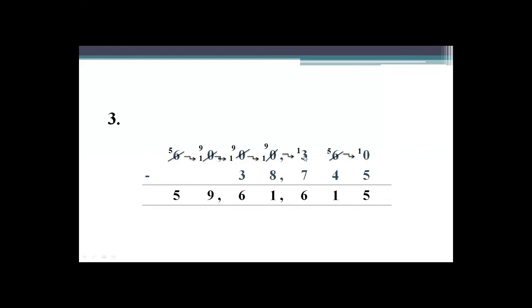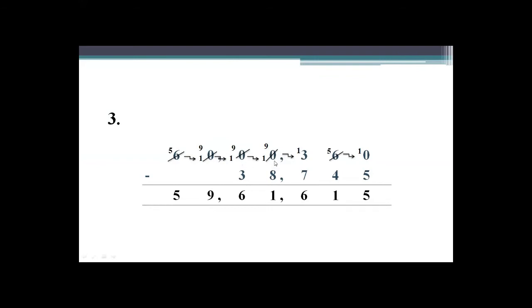Here, 3 is smaller than 7. Whenever minuend is smaller than subtrahend, then what you have to do, you take a borrow from another digit. Okay, so here 0, here is 0 and here is also 0. What you do here, you take a borrow from this digit. Okay, 6 gives a borrow to 0, it will become 10. Now here a borrow is needed. So you give one more borrow to this 0, it will become 10, and when this 10 gives one borrow to this, it will become 9.